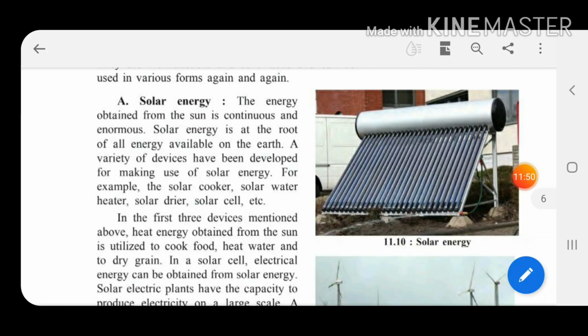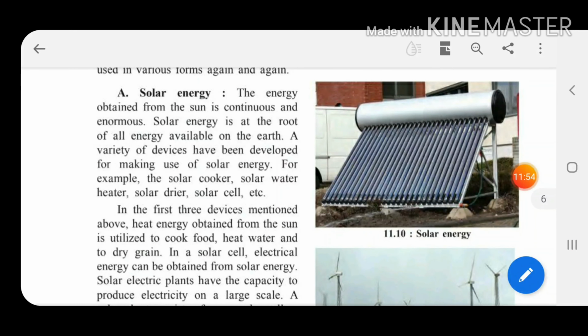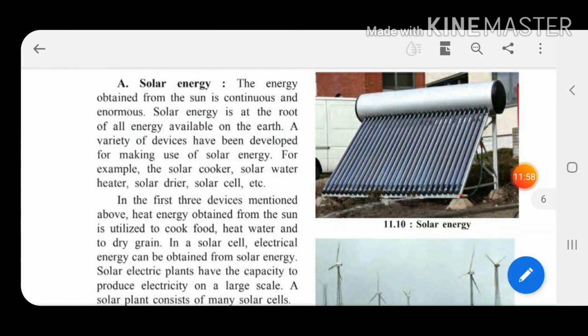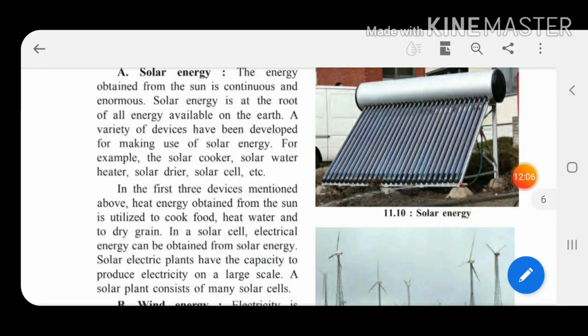Children, solar energy will never end. Will the sun end? No. So the energy obtained from the sun is continuous, enormous, yes or no? Solar energy is the root of all energy, and we know the sun is the main source behind the transformation of energy that we have seen. So solar energy is the root of all energy available on the earth.